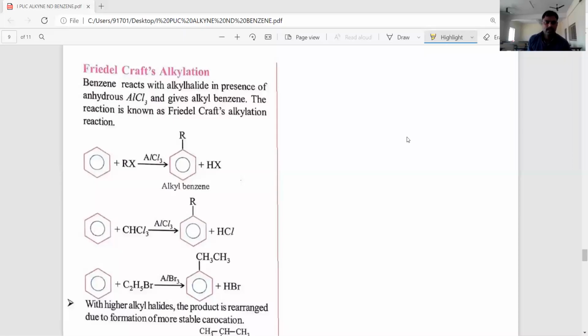In the last class we discussed the electrophilic substitution reactions of benzene. Let's see, in that, one important electrophilic substitution reaction of benzene.